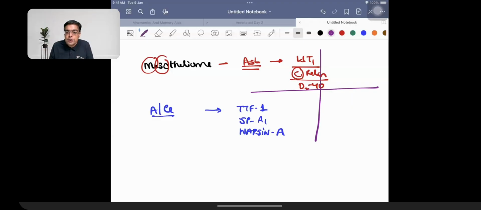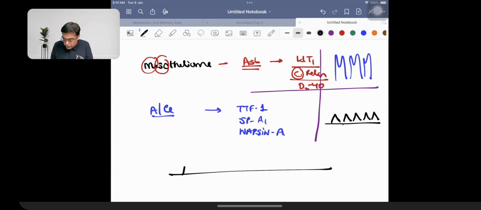Whenever we are talking about mesothelioma, I just want you to write M over here. So it is M, long branching villi. Long branching villi, that is what you need to remember. Whenever I am talking about adenocarcinoma, it is non-branching, short villi. Short non-branching villi is what you need to remember in a patient who has adenocarcinoma. So in a line, write alphabet A, write alphabet M.